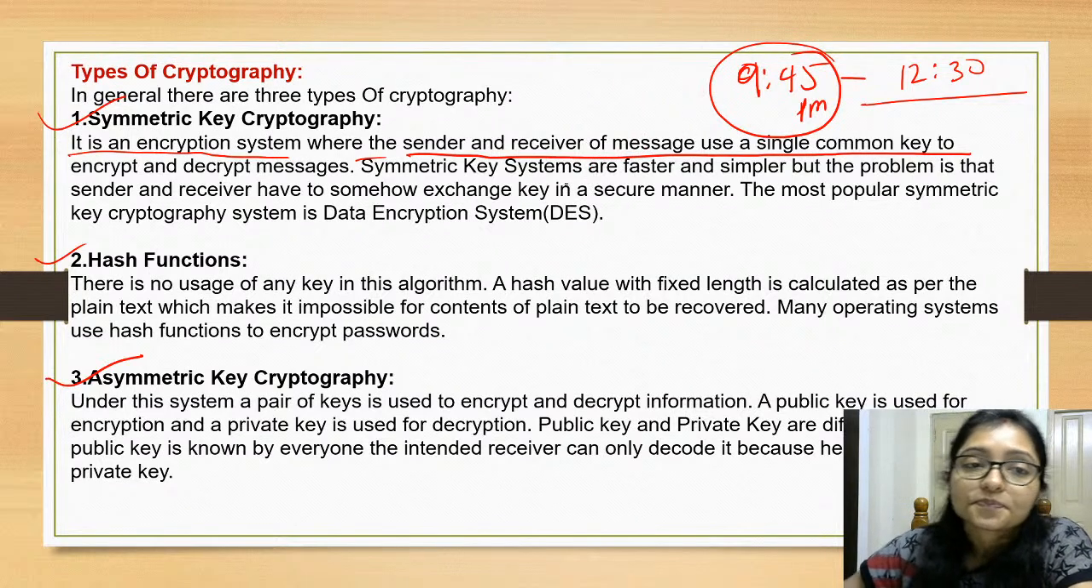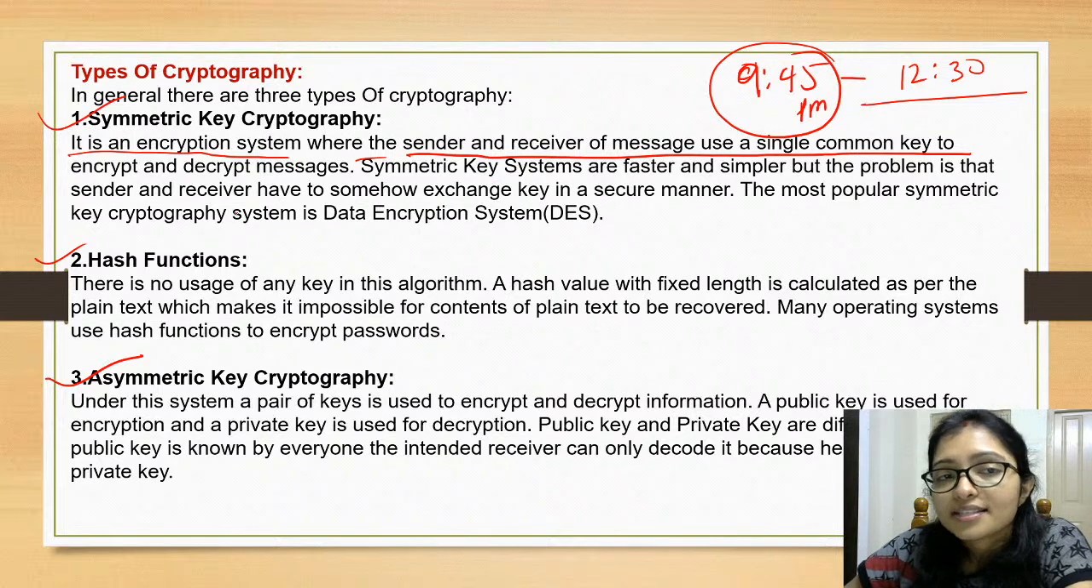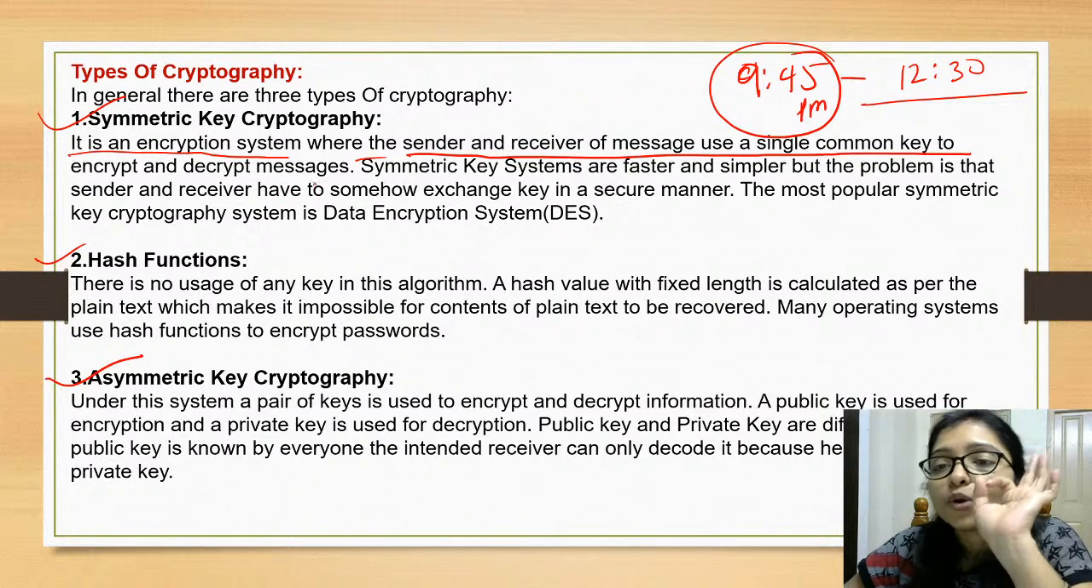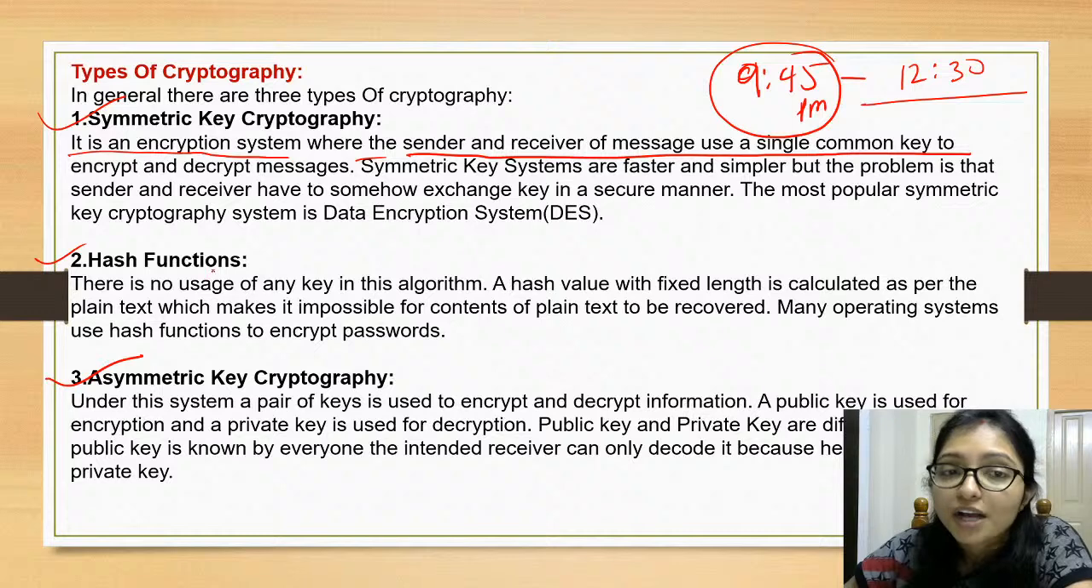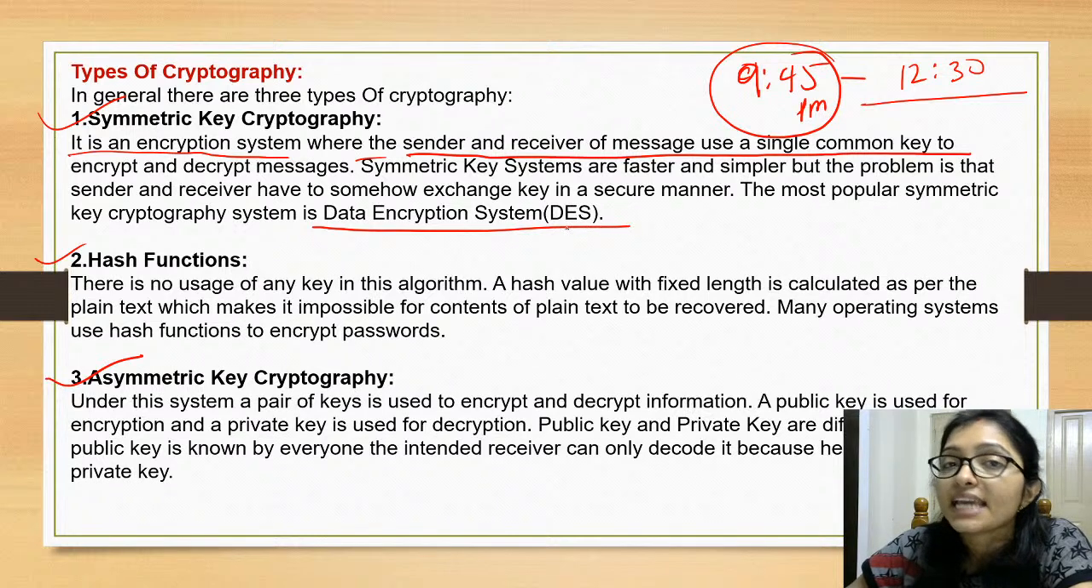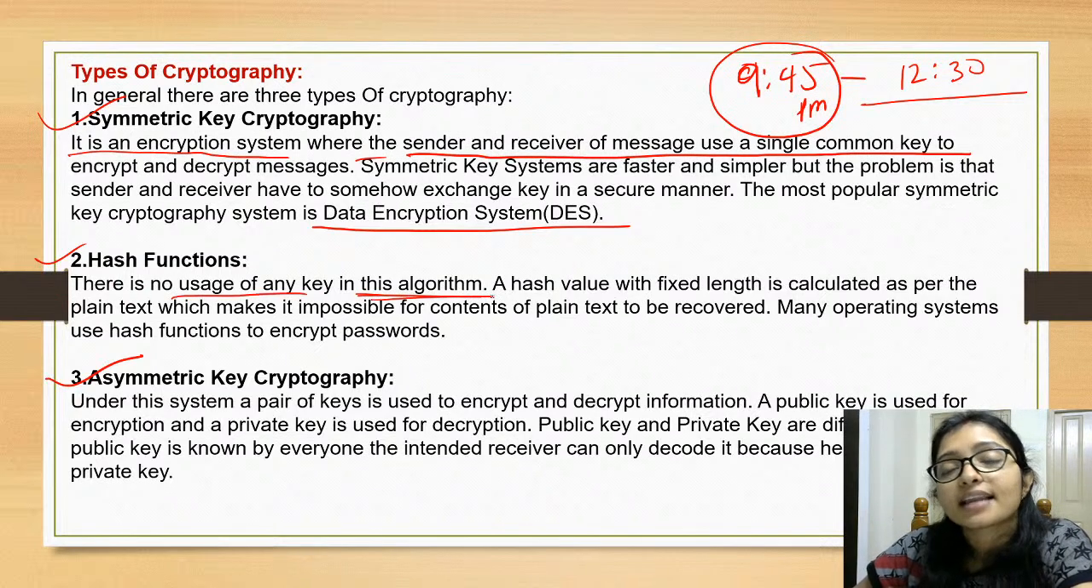Okay. So now in symmetric encryption, the sender and receiver are using a single common key. And what is the example of symmetric? That is the Data Encryption Standard. DES is a common example of a symmetric key algorithm. And hash function means there is no usage of a key in this algorithm.